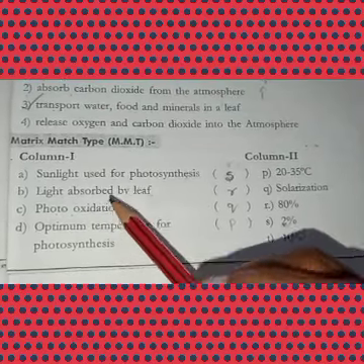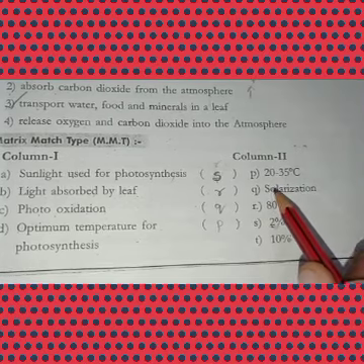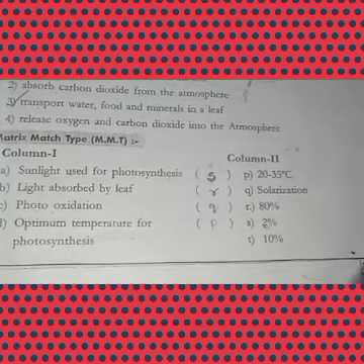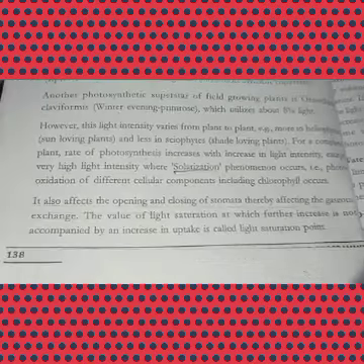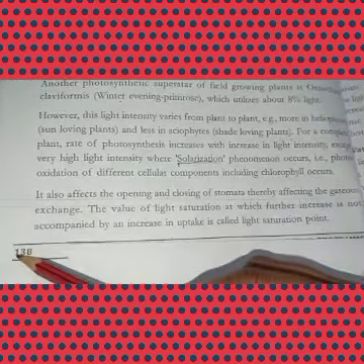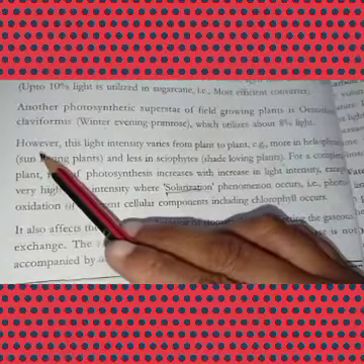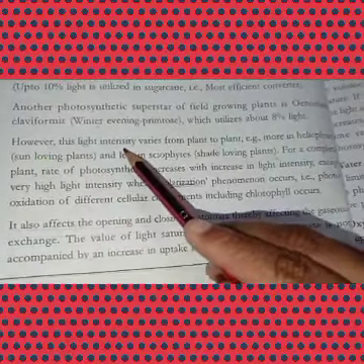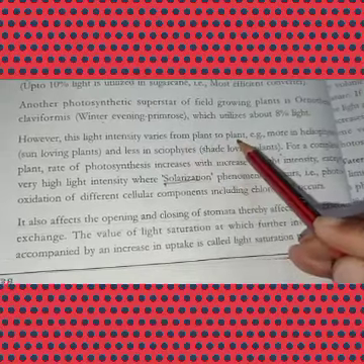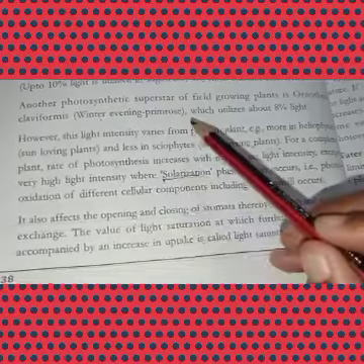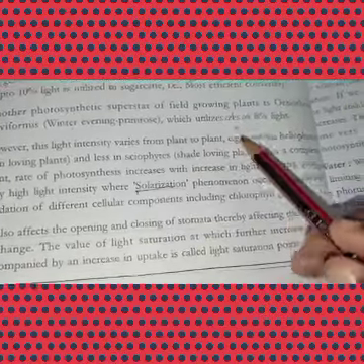Photooxidation. So here the answer is solarization. Why am I saying solarization? Now I am going to explain. See page number 138, the last but one paragraph. However, this light intensity varies from plant to plant. Light intensity, that means absorbing the light will be different from plant to plant.